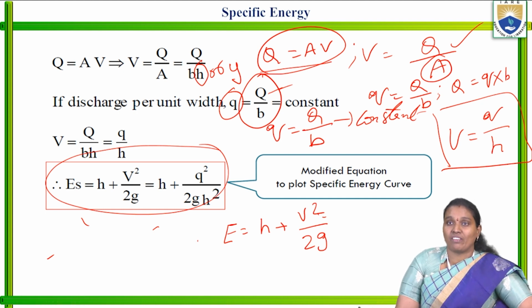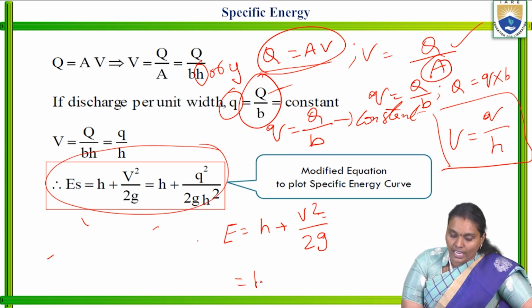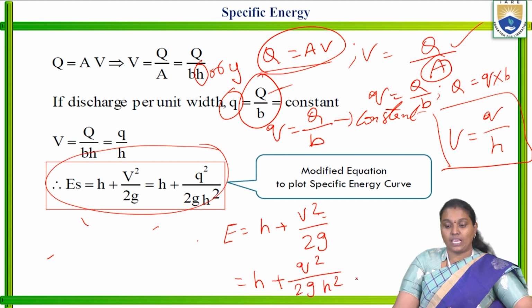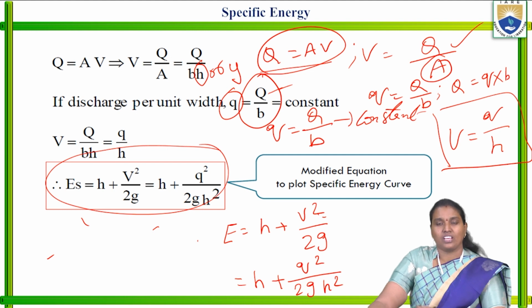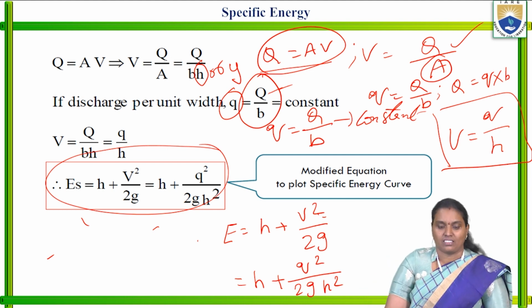In this, substitute the velocity V in terms of discharge per unit width. So that gives H plus q square by 2G H square. This is the modified specific energy equation. Using this, the variation of the depth, the curve will occur. This is nothing but the specific energy.